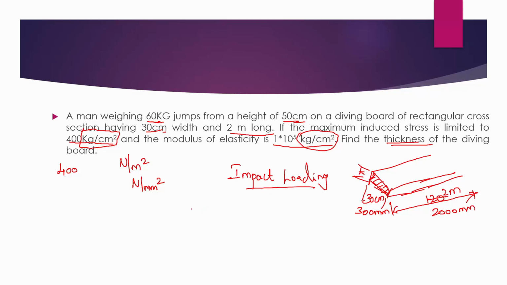We know that the formula for impact loading is W into (H plus del) is equal to half P del, where W is the weight that is falling, H is the height from which it is falling, and del is the instantaneous elongation. Half P del is your strain energy. Using this, we will be solving the problem. Let us see how to solve this.